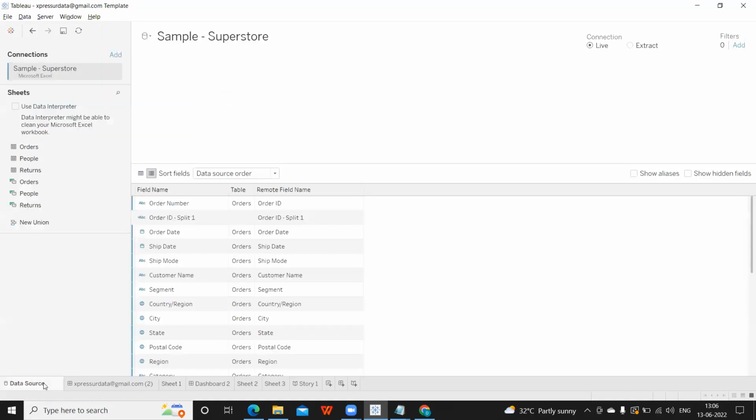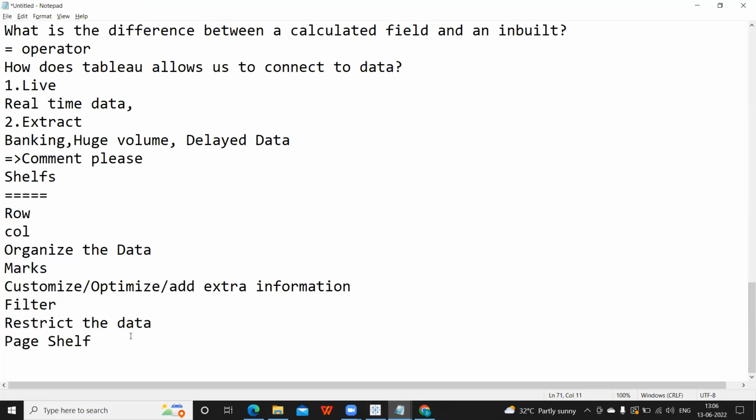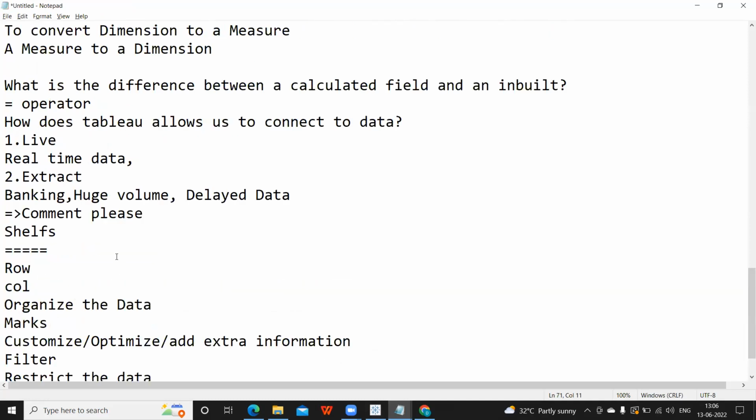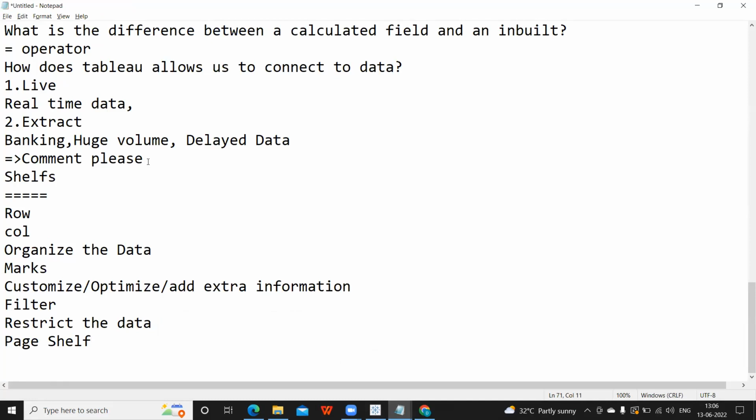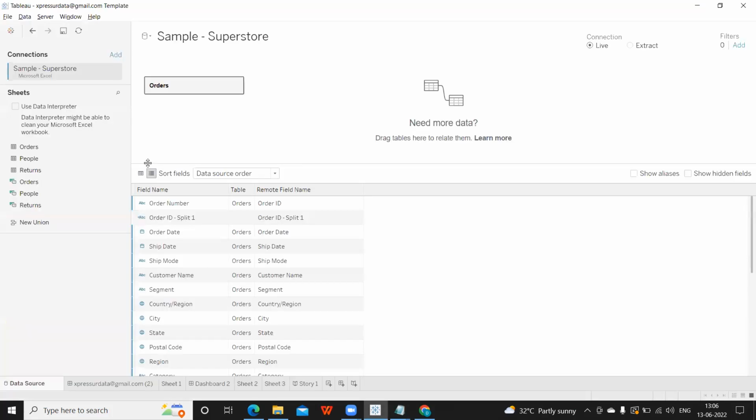Now, if you go to the data source here, again one more important thing: Tableau has come up with one important concept called the physical layer. So I'm going to write it here only, above sheets. Physical layer and logical layer. So it has come up with these two concepts at the data source level.